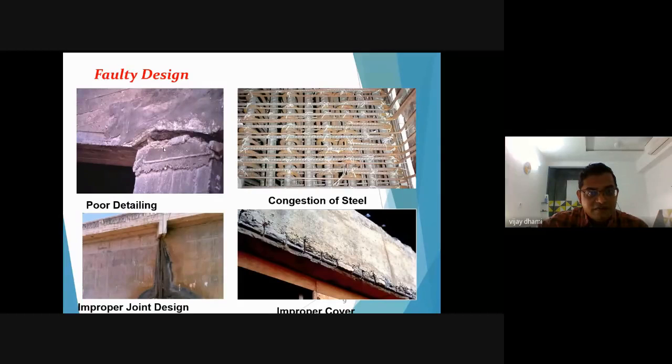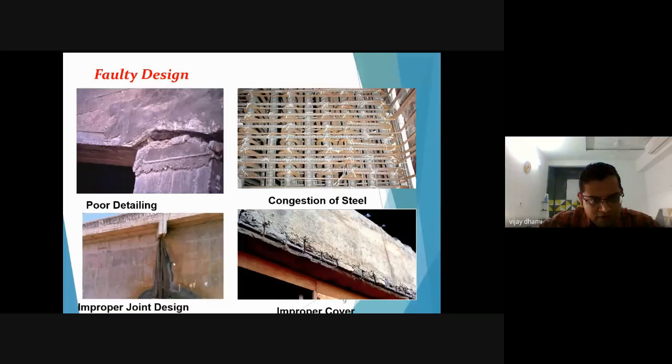This kind of thing can happen on the sites. The beam column detailings are not properly done. This is the congestion of steel. Congestion of steel means designing without spacing between the steel bars. If you have provided such kind of designs, your concrete will not be poured properly and it will get deterioration in the concrete.